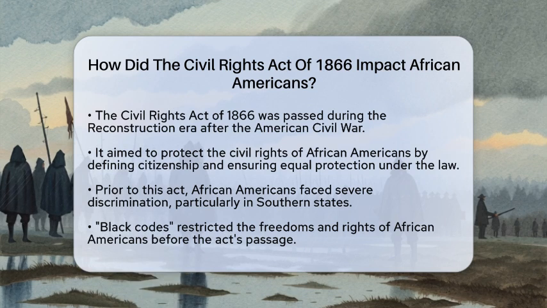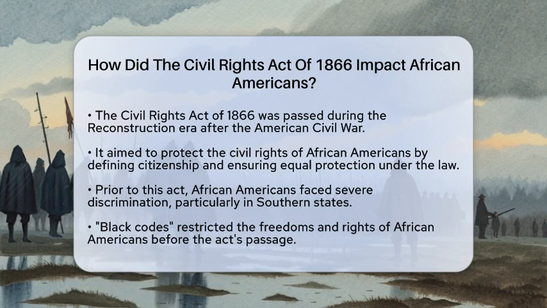It aimed to protect the civil rights of African Americans by defining citizenship and ensuring equal protection under the law. Before this act, African Americans faced severe discrimination and mistreatment, especially in the southern states. Many were subjected to black codes, which were laws that restricted their freedoms and rights. The Civil Rights Act of 1866 was a direct response to these oppressive conditions.